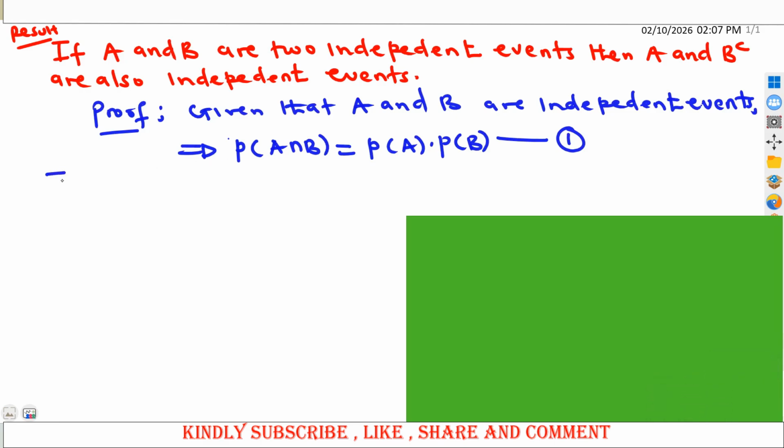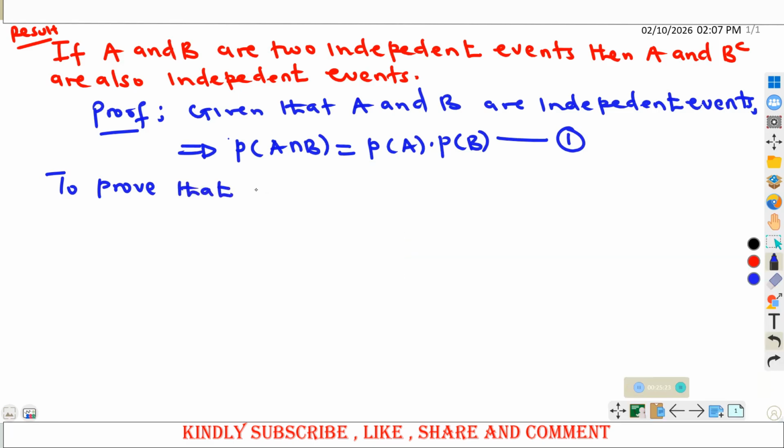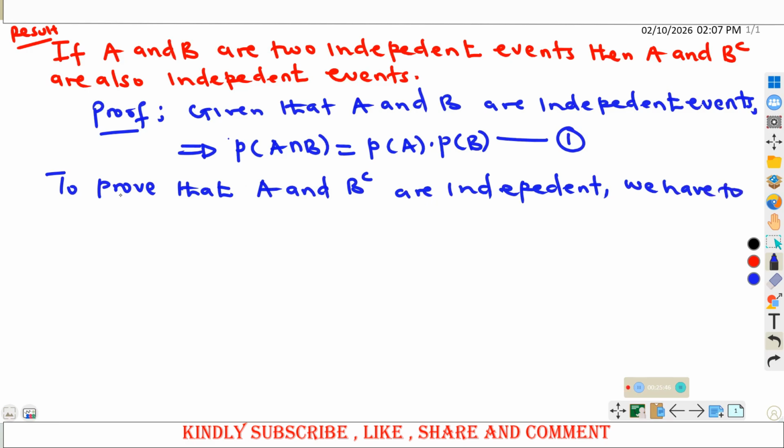Now we need to prove that A and B complement are independent. In order to prove that A and B complement are independent, we have to show that the probability of A intersection B complement is the same as the probability of A times the probability of B complement.